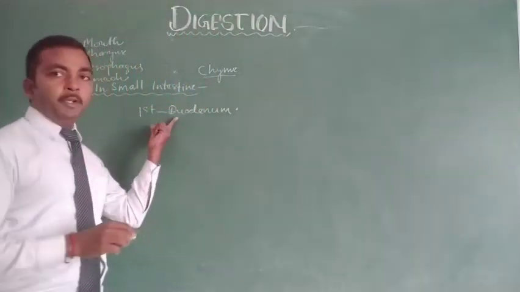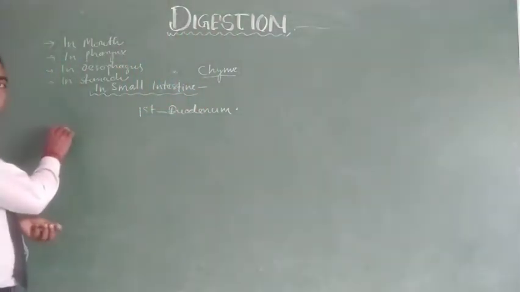So in the duodenum two glands release their secretion.